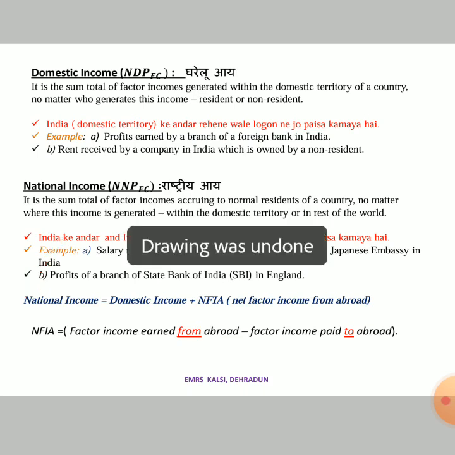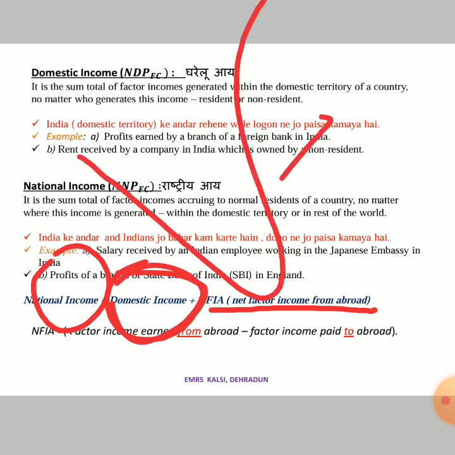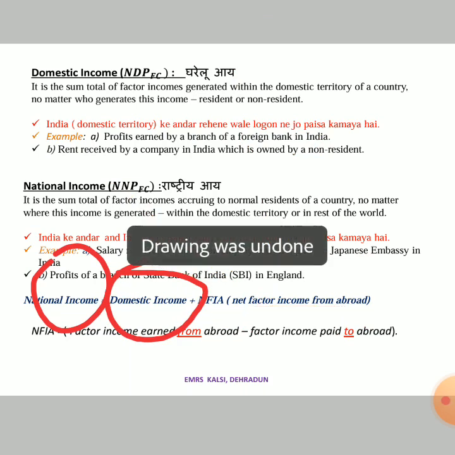So how will we calculate national income? The domestic income plus NFIA, net factor income from abroad. Domestic income means income earned within the territory. We will add these two and we will get the national income.